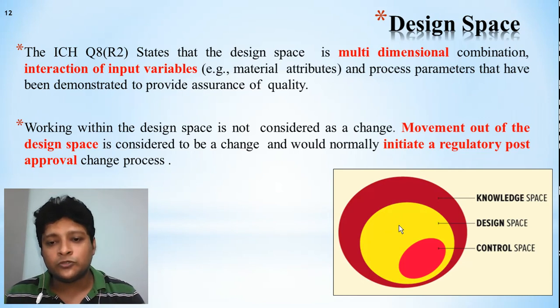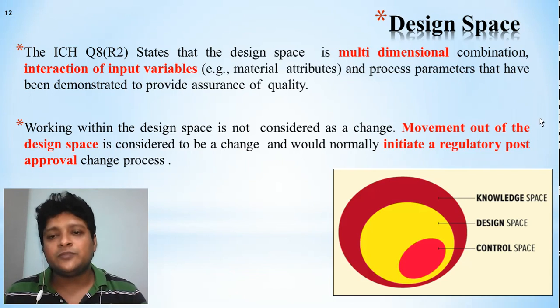If you are going above this or below this, then only it will initiate the regulatory process. So that's why what is telling, quality by design can be implemented, or it will build the quality into the product during the process itself by the design space, because here you are going to utilize the brain of the personnel or the workers, those who are working, and we are allowing them to think something innovative.